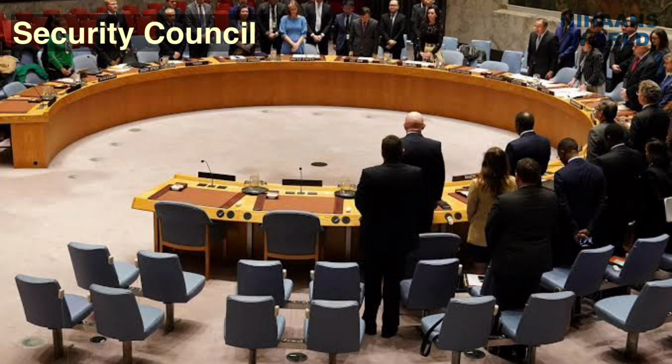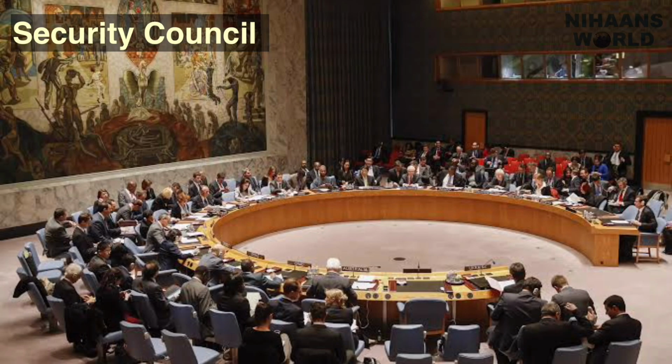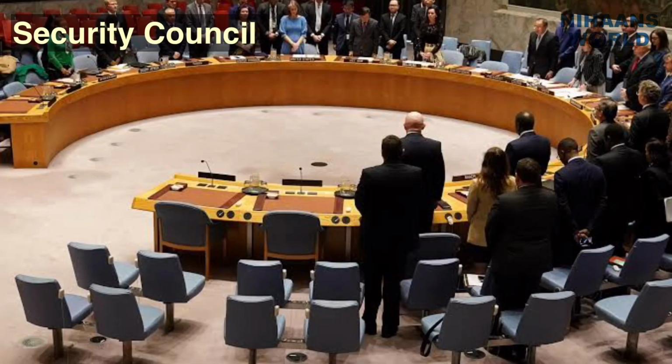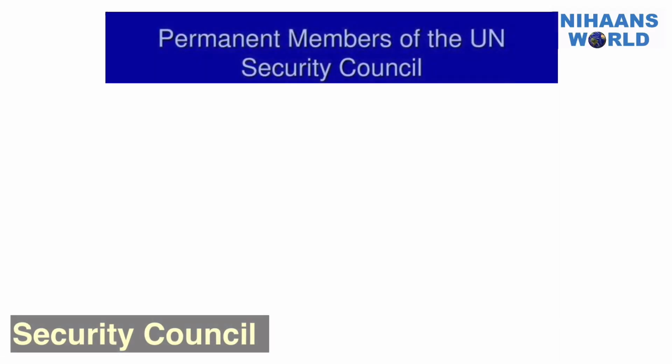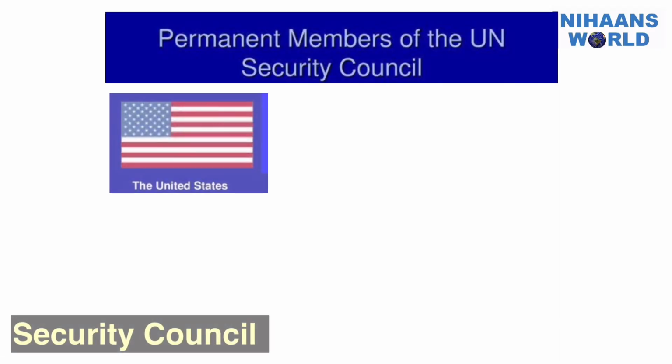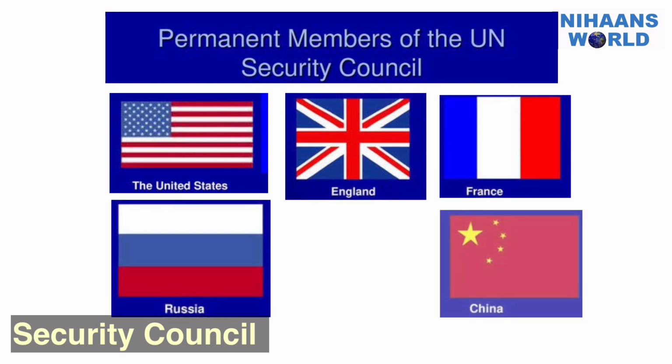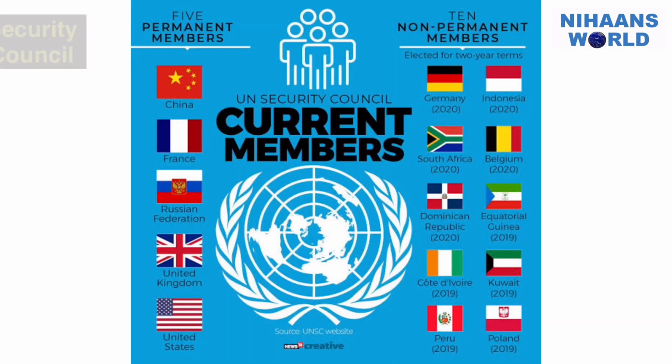The Council meets whenever there is a threat to peace. It may also meet if a nation has a complaint against another nation. All the member countries have to accept its decisions. The Security Council has 15 members. 5 of them have permanent seats. These are the United States of America, United Kingdom, France, Russia, and China. These permanent members have the power to veto or overrule any majority resolution. The other 10 members are elected, each for 2 years.